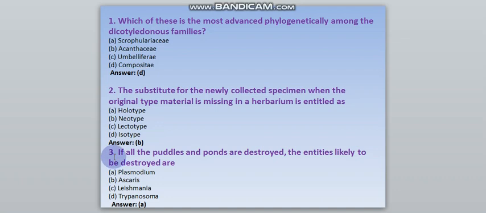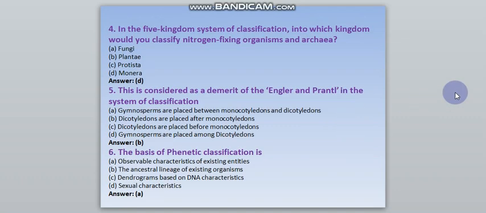Number 3. If all the puddles and ponds are destroyed, the entities likely to be destroyed are. The option is A, Plasmodium. Number 4. In the 5 kingdom system of classification, into which kingdom would you classify nitrogen fixing organisms and archaea? The option is D, Monera.